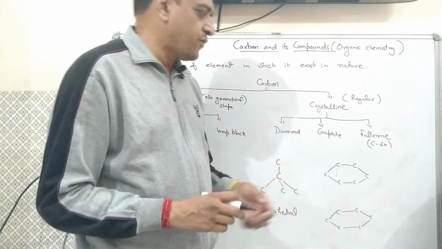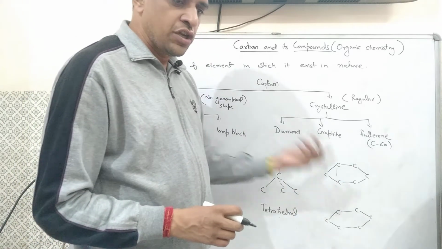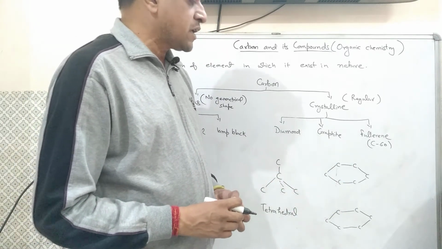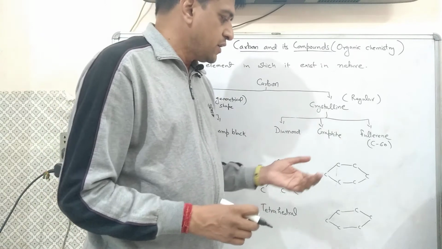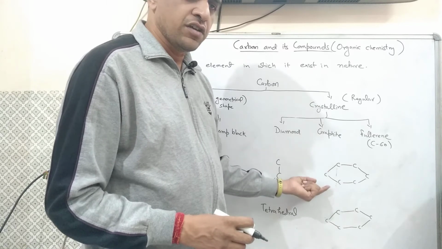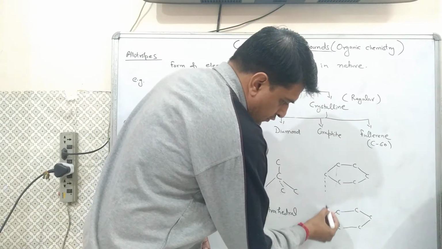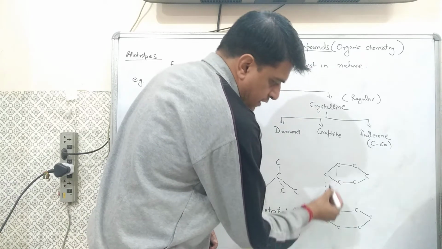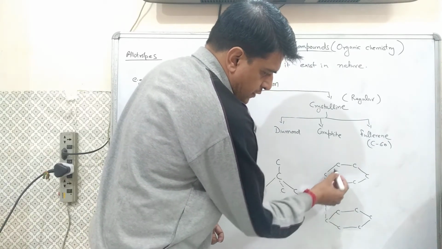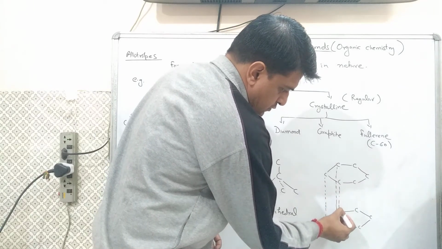But in the case of graphite, each carbon atom is attached with three more carbon atoms, and one electron of each carbon is free. That's why it has free electrons. That's why graphite is a good conductor. Let us see how they are free. Suppose this carbon atom is attached with this carbon, and this carbon is attached with this, and this one with this.